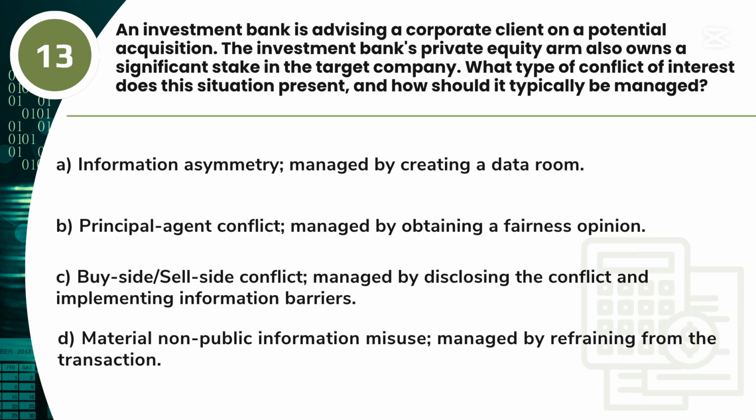Question 13. An investment bank is advising a corporate client on a potential acquisition. The investment bank's private equity arm also owns a significant stake in the target company. What type of conflict of interest does this situation present, and how should it typically be managed? A. Information asymmetry, managed by creating a data room. B. Principal-agent conflict, managed by obtaining a fairness opinion. C. Buy-side/sell-side conflict, managed by disclosing the conflict and implementing information barriers. D. Material non-public information misuse, managed by refraining from the transaction.